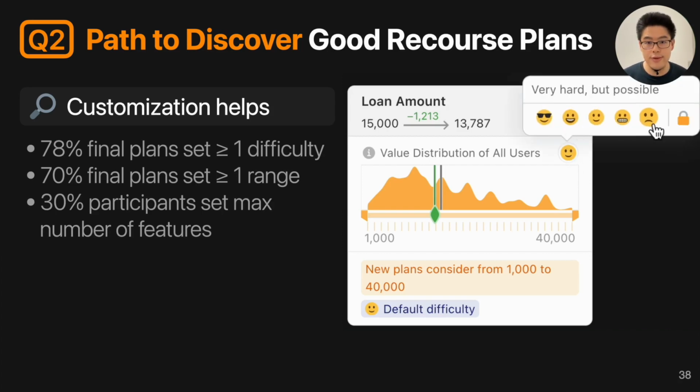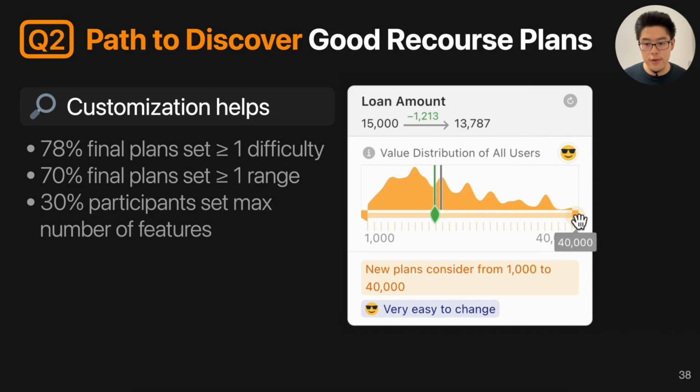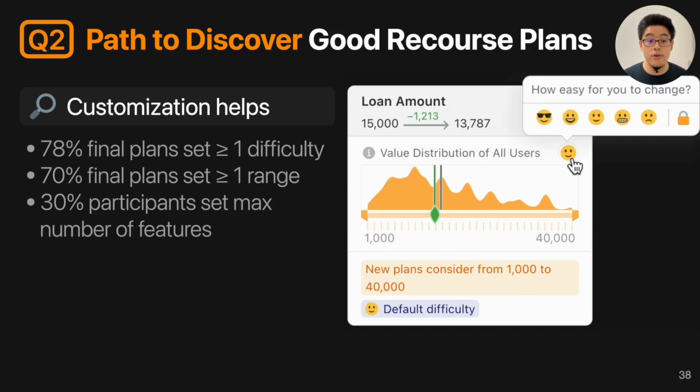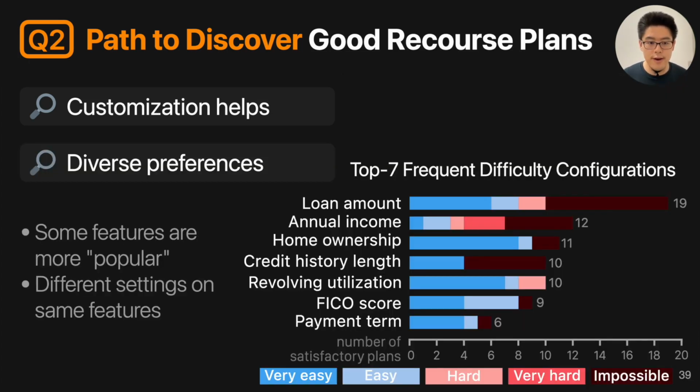We want to study the path to discover good plans. So recall in GAM Coach, users can change the difficulty of features or set a range for different features. We found the majority of participants use the customizations, so customization really can help them find good recourse plans. And we also find that among those configurations, people have very, very different preferences.